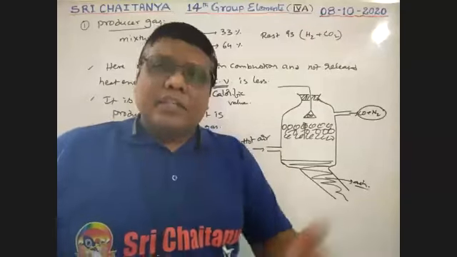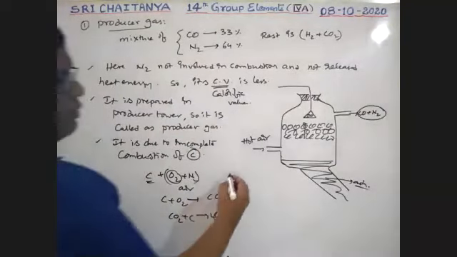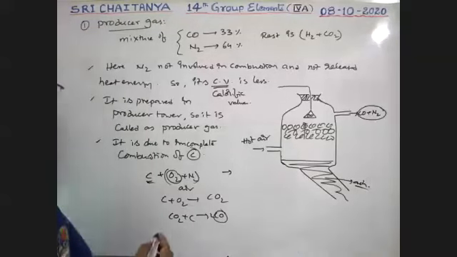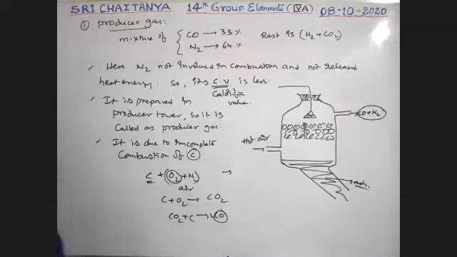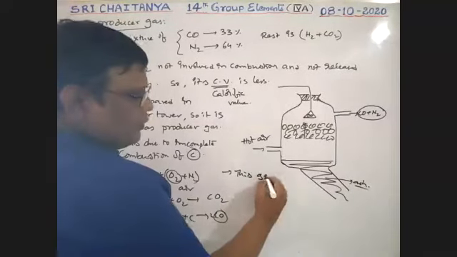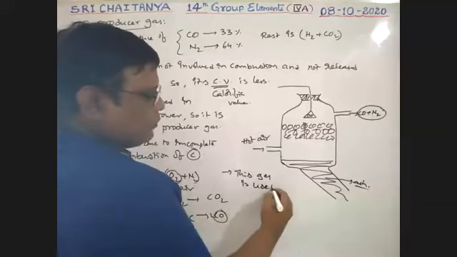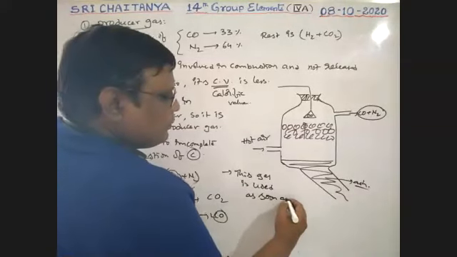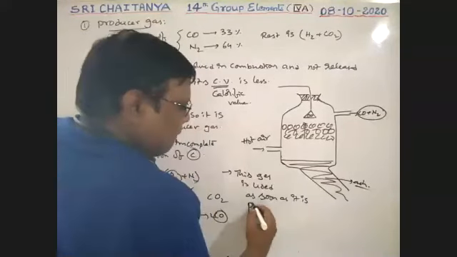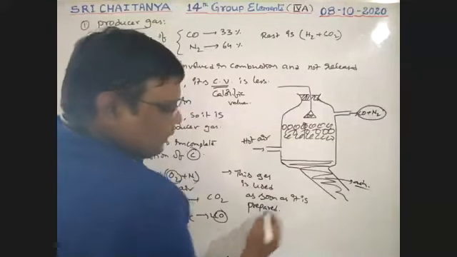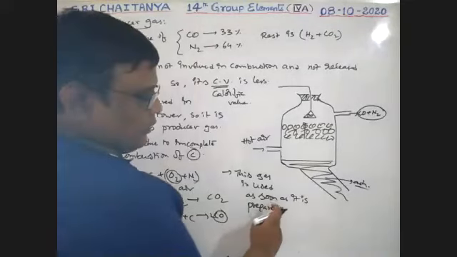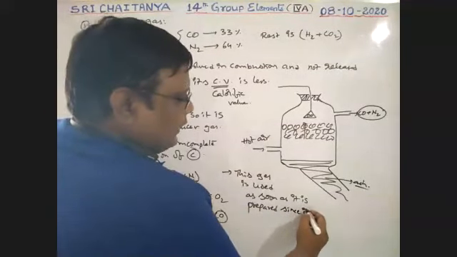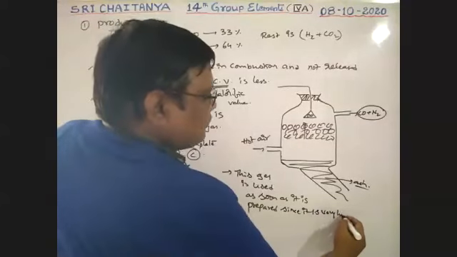Note down the point: this gas is used as soon as it is prepared, since it is very hot.